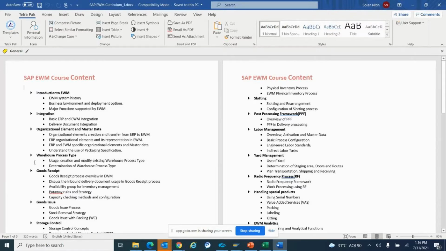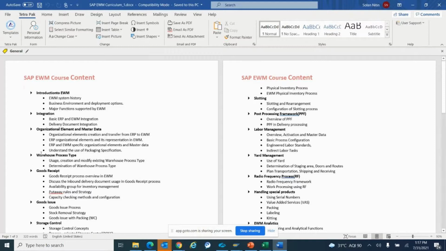For each and every movement in the warehouse, in EWM especially, we use warehouse process types. The person who is into SAP knows that we basically use movement types. So in SAP, for every movement, to move the material from goods receipt to quality inspection or from goods receipt to the racks or to the storage type, we use different movement types in material management, but here in EWM we call them warehouse process types.